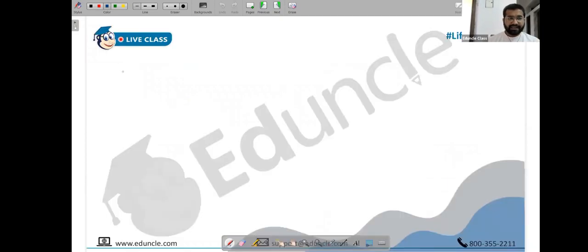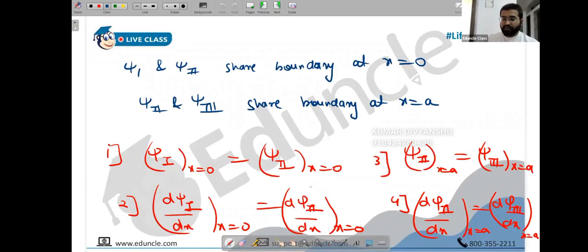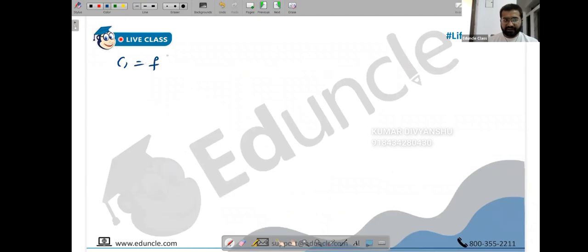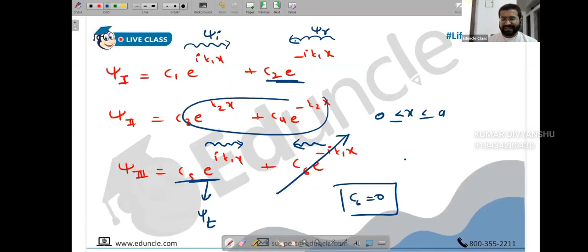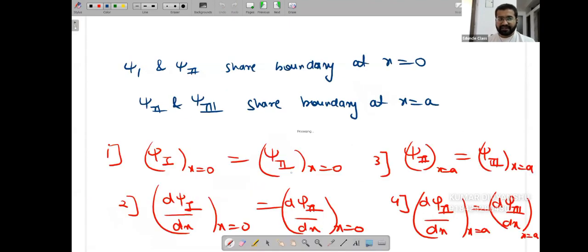So at the very end, what is the suggestion? You don't have to calculate everything. You can calculate C2 in terms of C1, but there is no need to calculate C3 or C4. Just calculate C5 in terms of C1, because C2 is reflection and C5 is transmission. We don't care about C3, C4; that is a refraction term happening in between. So just get C2 in terms of C1 and C5 in terms of C1.